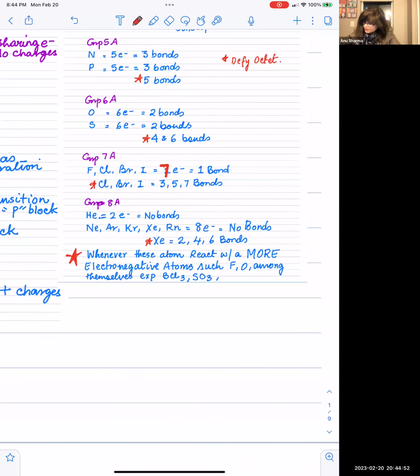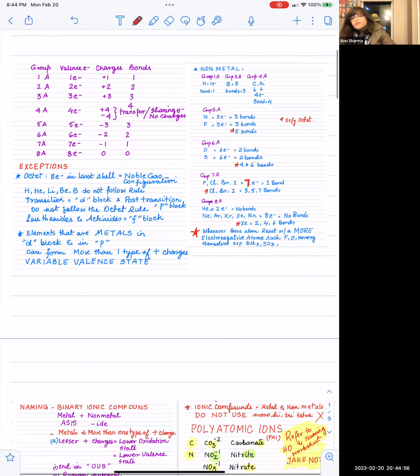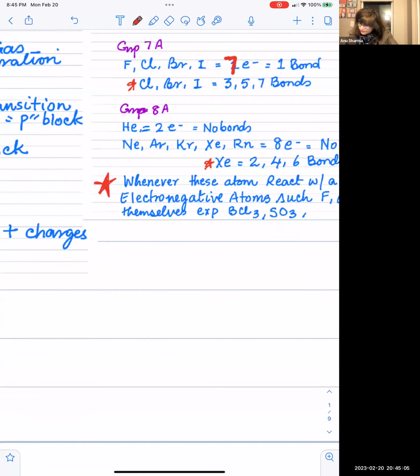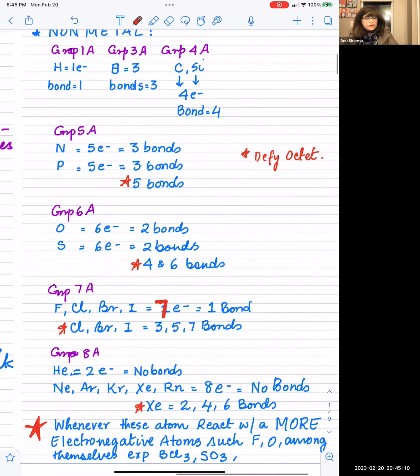You should be aware of it, because a lot of students, once you start making the Lewis structures, get confused, since I have not seen this information in the books. Okay, so just keep this in mind, that hydrogen, boron will not follow the octet.